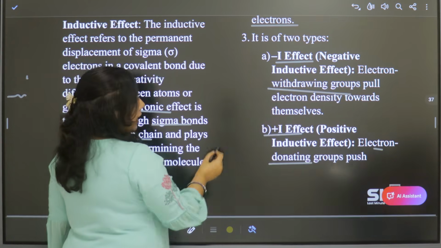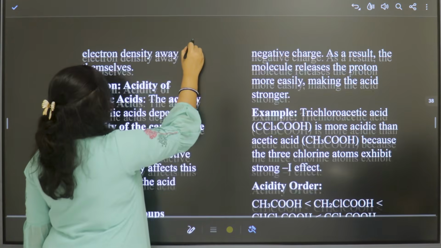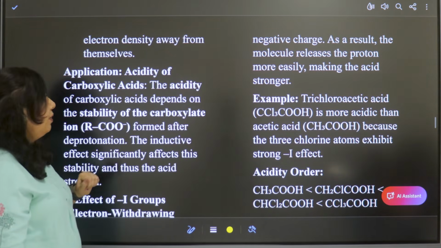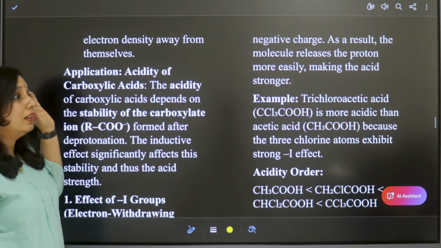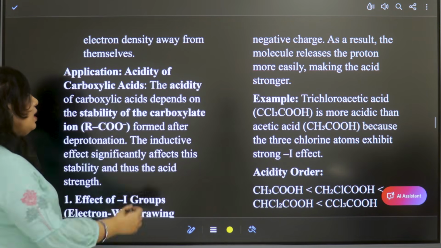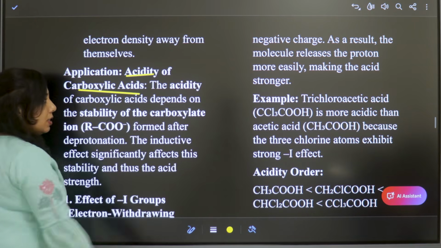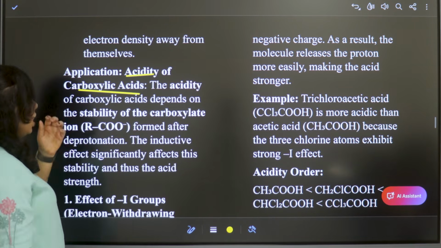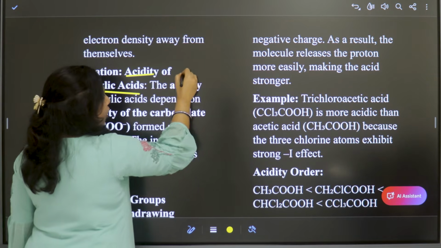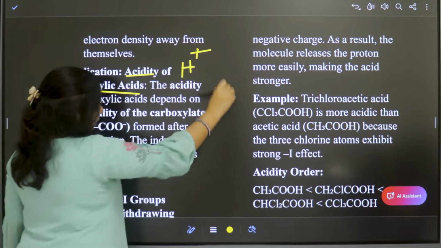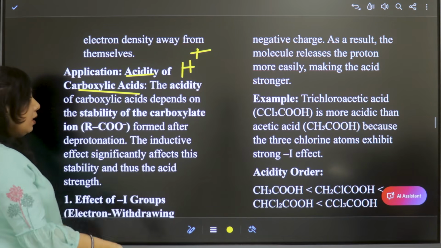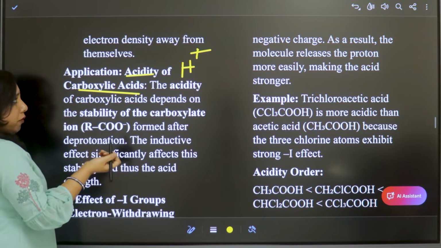So that is positive inductive effect. And this inductive effect can be applied to understand the acidity of carboxylic acids. Now, we all know that acidity depends upon stability. Acidity is donating a proton. To donate the proton easily, the carboxylate ion formed must be stable.